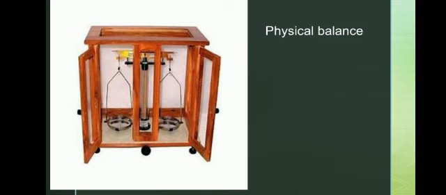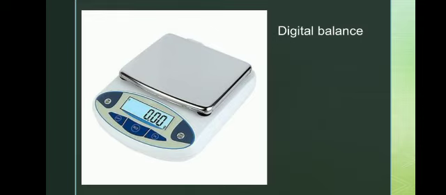So the largest amount we can measure is 200 gram. This also uses standard weights kept on one side, and the unknown weight kept on the other side. The next one is the digital balance. Nowadays, for accurate measurement, digital balances are used, which measure mass accurately even up to 5 milligram. 10 milligram is the least value of the digital balance.